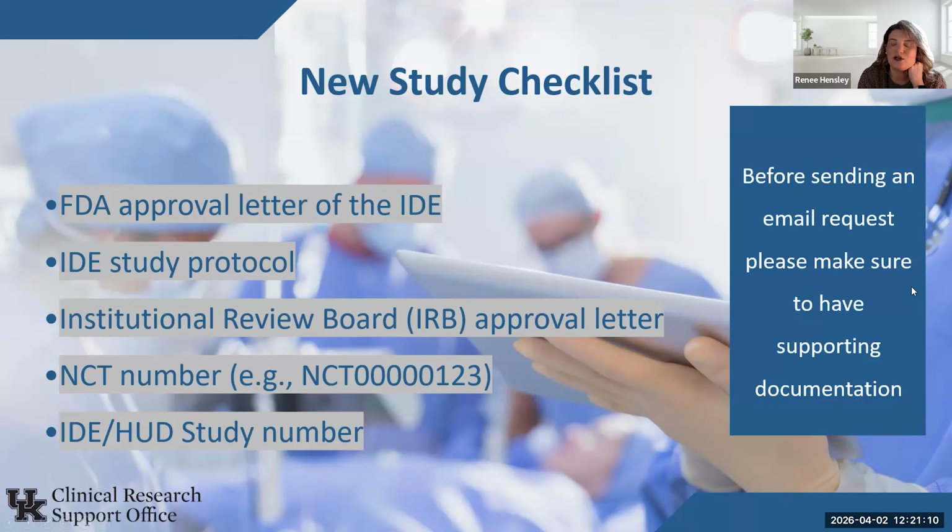Also, I think one of the biggest returns on new studies or extensions is that the IRB letter must have a date on it. If for some reason the date of approval isn't there, just make sure you have that. That's been one of the things I've seen recently. All right, next slide.